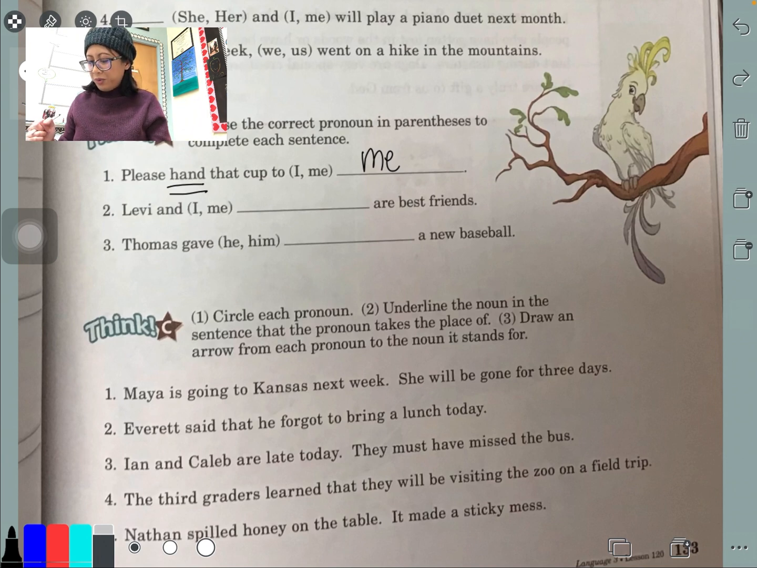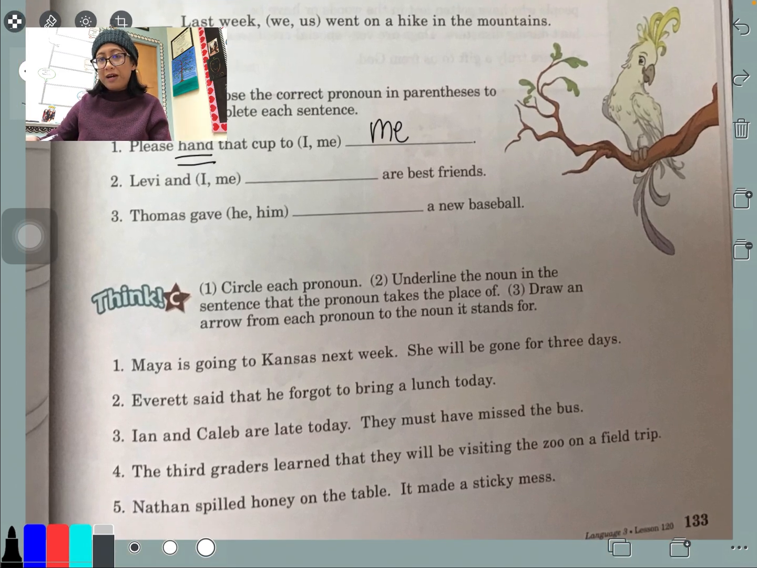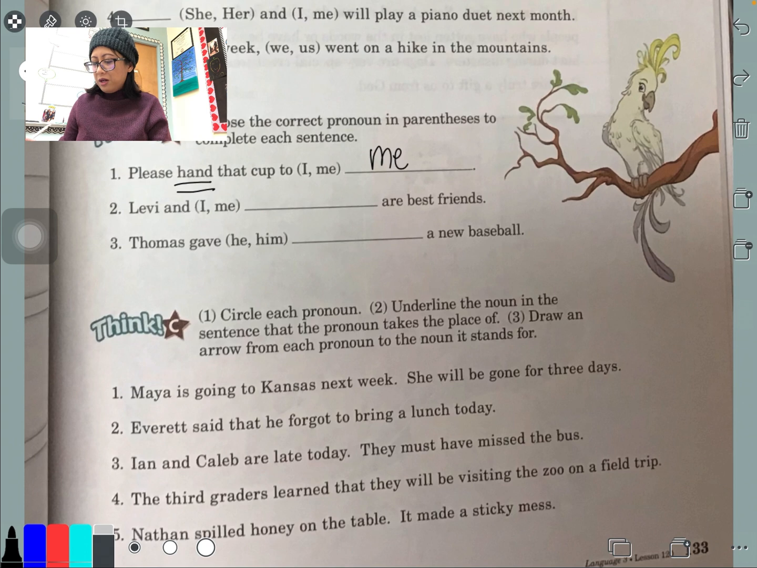All right, part C. Circle each pronoun. Underline the noun in the sentence that the pronoun takes the place of. Draw an arrow from each pronoun to the noun it stands for. All right, I'll explain. We'll do the first two, and then we'll do 3, 4, and 5 at our Zoom meeting once again. Maya is going to Kansas next week. She will be gone for 3 days.